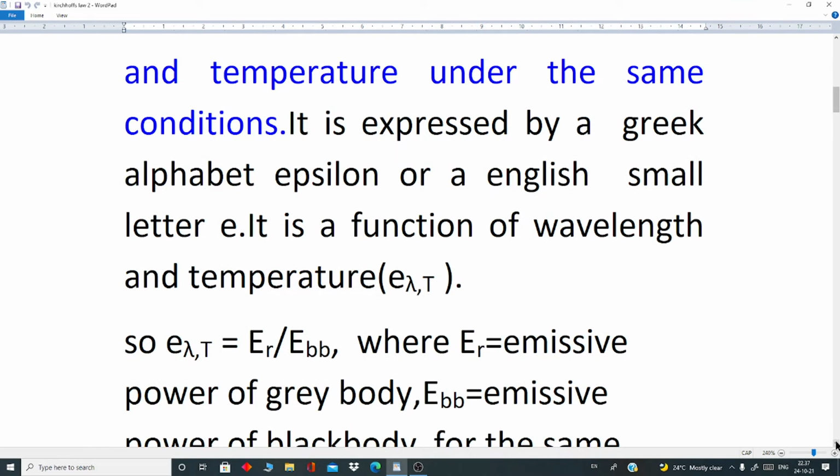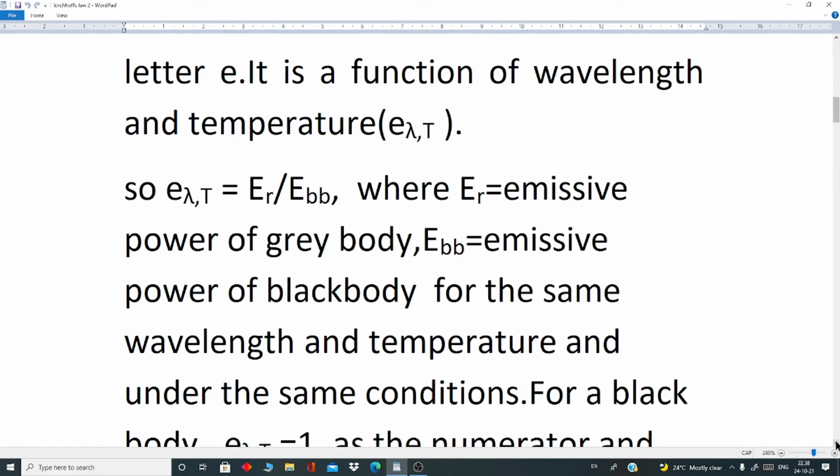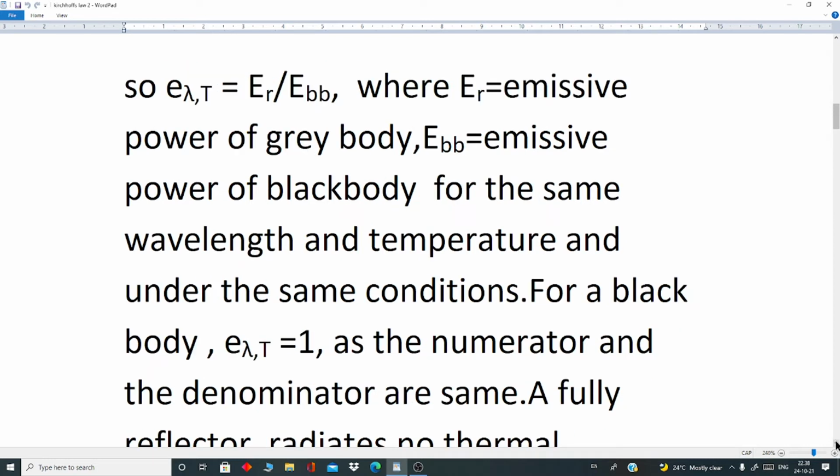So, e suffix lambda comma capital T equals E suffix R oblique E suffix BB, where E suffix R equals emissive power of a gray body, E suffix BB equals emissive power of black body for the same wavelength and temperature and under the same conditions.